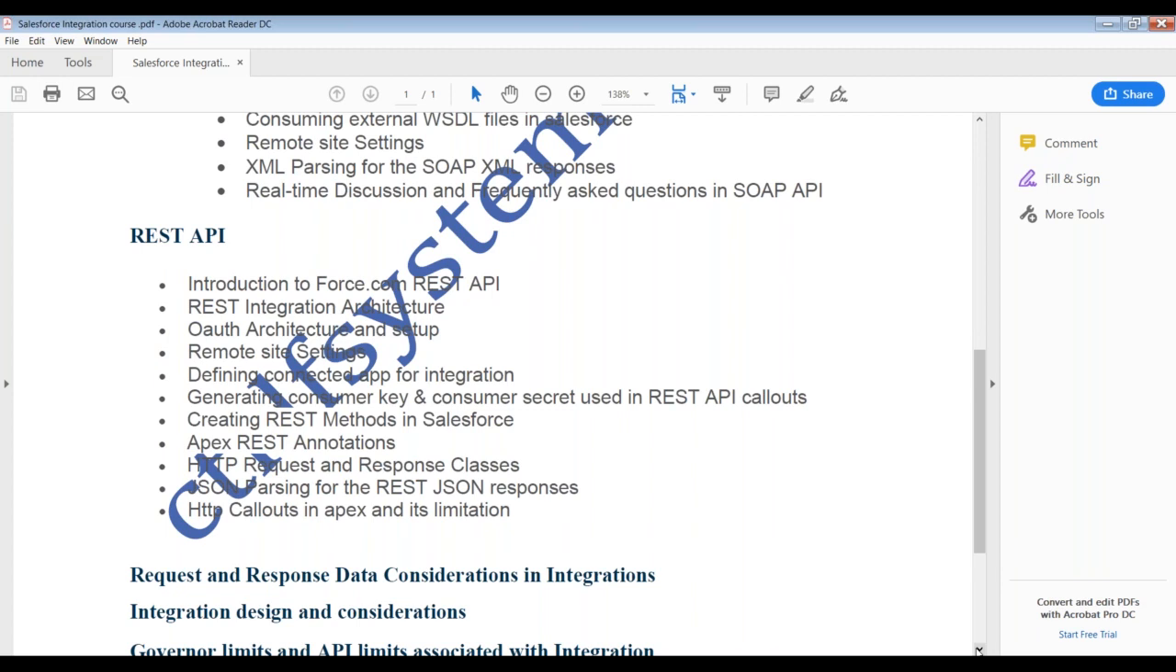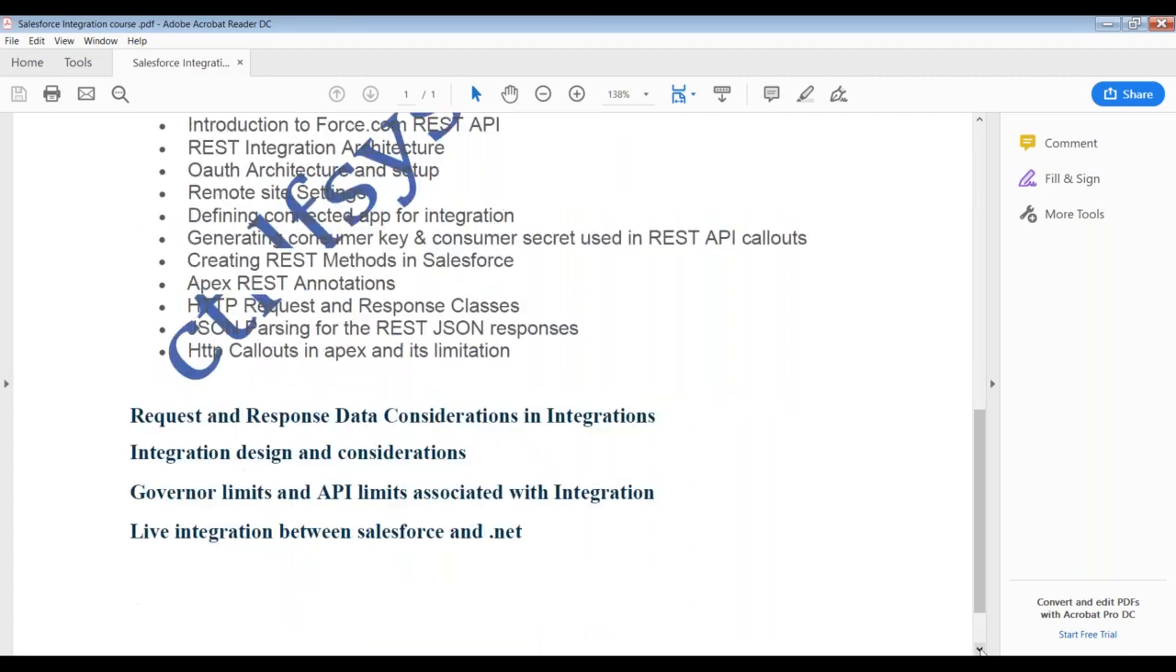And obviously we'll talk about the governor limits and all other things, and we'll do a live integration between Salesforce and .NET. So this is my complete course content, which I have already shared with you, and we are going to talk about that only. Also, if you want to suggest something to add to this course, feel free to tell me.